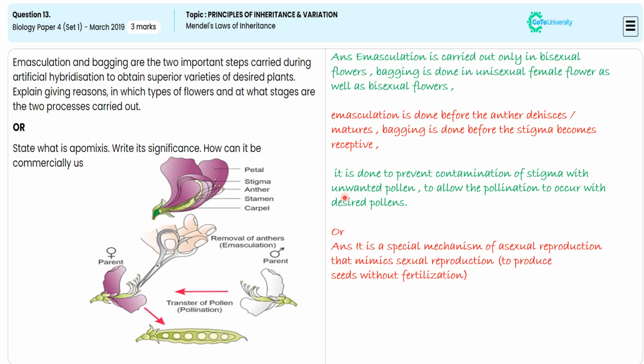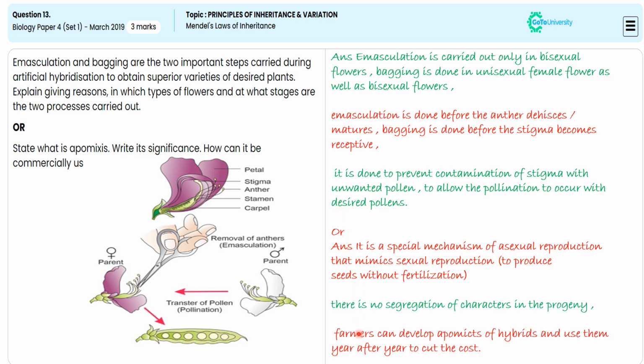There is no segregation of the character in the progeny. Farmers can develop apomictic hybrids and use them year after year to cut the cost. For this specification, we are getting 2 marks. In this way, we are satisfying the overall 3 mark demand of the second optional sub question.